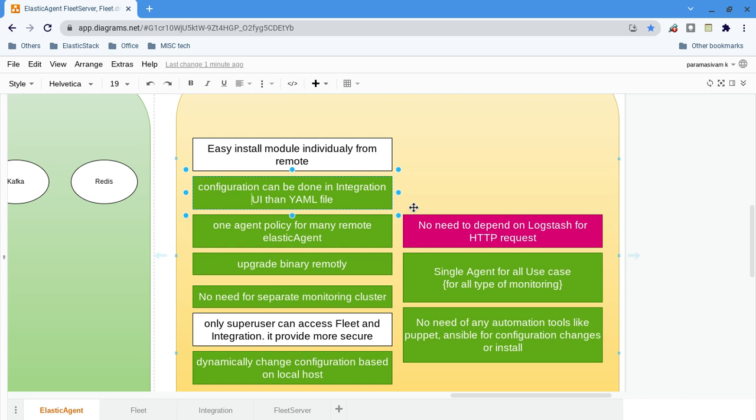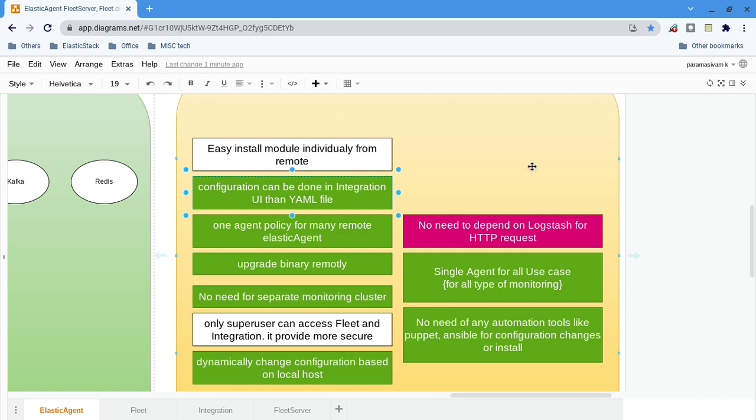So again, instead of working in the text file, I can work in the web screen. That is very easy for me. In the web screen, I am going to give my details. Let's say if it is a log, I will give the log path. If it is uptime, I will give the URL and how often it has to check, the time period, username, password, all the credential details. Everything I can give in the Kibana integration screen itself. That is one good thing for me.